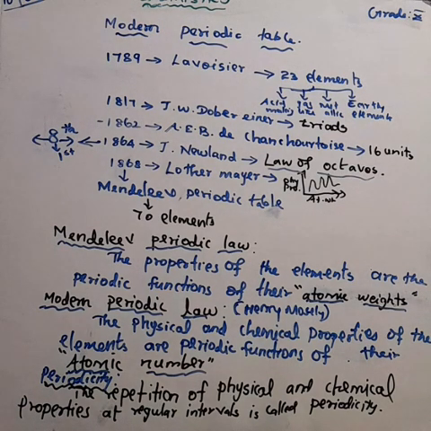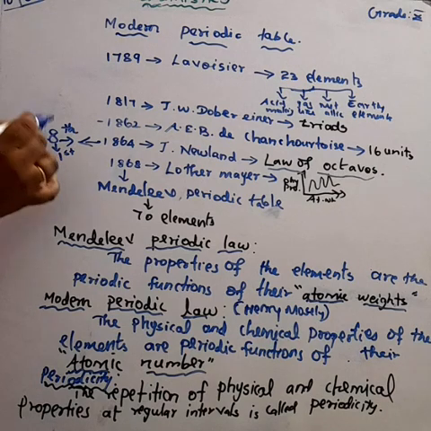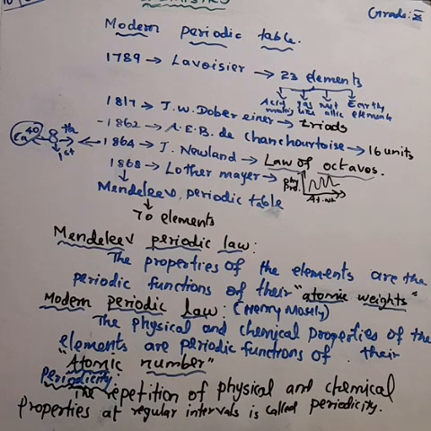But the law of octaves was only applicable up to the element calcium, that is atomic number 20, atomic weight 40. All the scientists arranged the elements only depending upon the atomic weight. So for Newlands, it did not work beyond that.